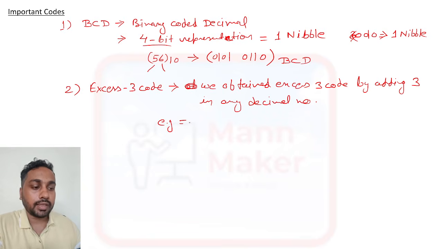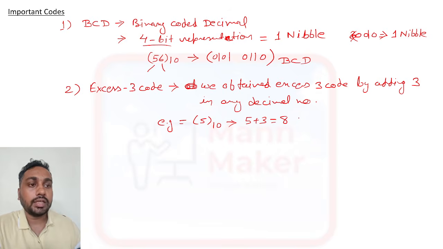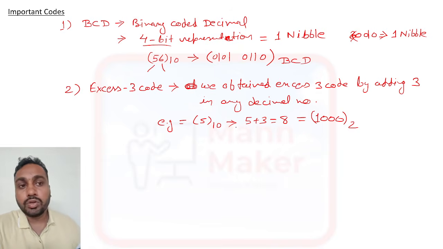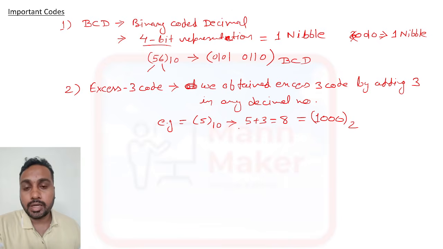Suppose we have the example: 5 is given in decimal. Now you need to convert this into excess 3 code. So you need to do 5 plus 3. 5 plus 3 is what? 8, and you need to represent it in binary, that will be 1000. This is the binary representation of 8. So for any decimal number, you need to add 3, and after that you need to convert it into binary form.